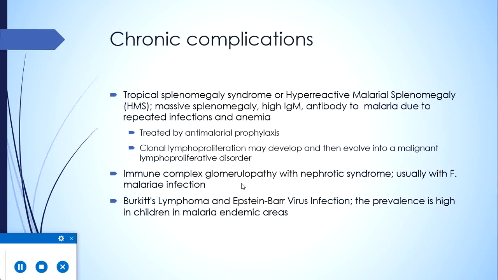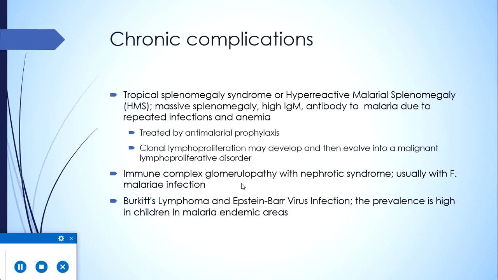There are also certain chronic complications of malaria. Most important among them is tropical splenomegaly syndrome, also called hyperreactive malarial splenomegaly. This is an exaggerated and aberrant immune response against repeated infections in hyperendemic areas and manifests with massive splenomegaly, high IgM antibodies against malaria, and anemia. This is usually treated by antimalarial prophylaxis, and if the patient is having active disease, first treatment, then prophylaxis to prevent repeated infections, and it frequently improves.